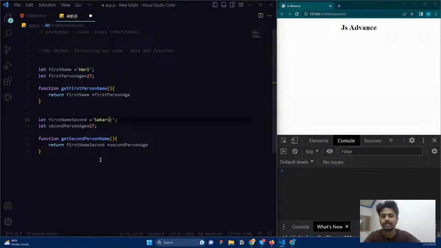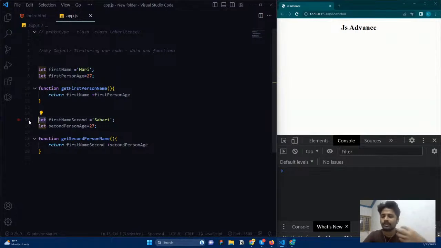Remember that this is not a great way to create and work with your data. Why? Because every time, you can see the same function, the function is going to add the person name and age. That's what it is going to do. The same functionality it is going to do again and again. And each and every time I need to create a global variable for a single person.